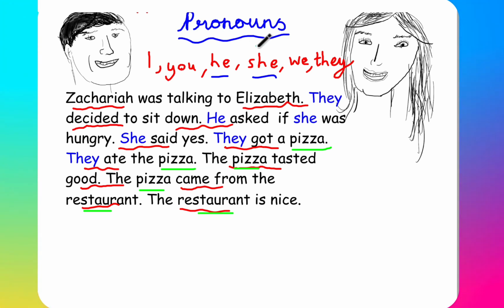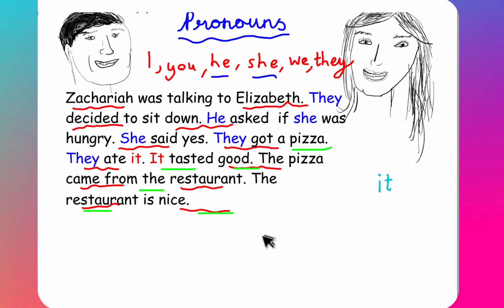Pronouns are really just words that stand for a noun. So he stands for Zachariah and she stands for Elizabeth. For myself, I would say I, and you would do the same. What would we say for pizza? When it comes to pizza, we use it for a thing or place. Let's apply this now. They got a pizza. They ate it. It tasted good.